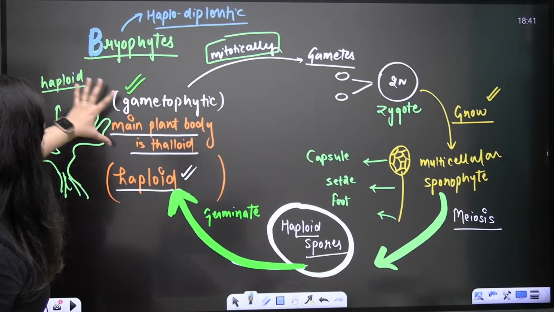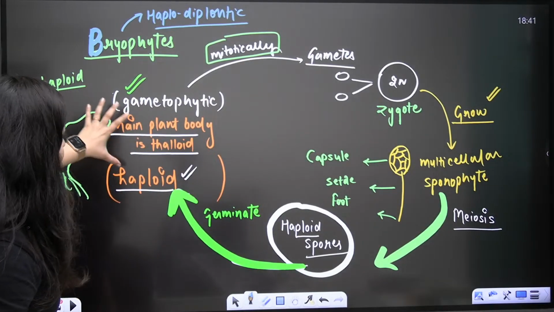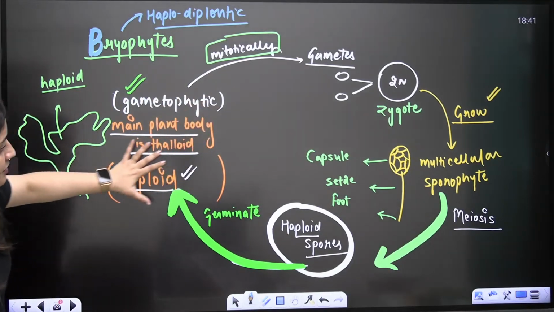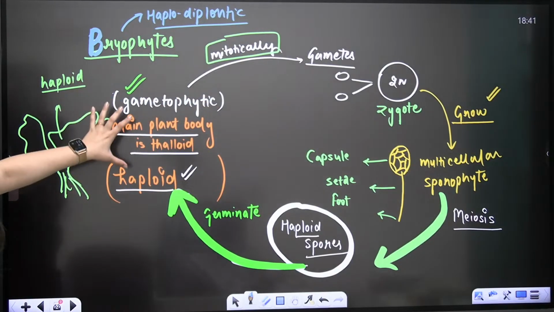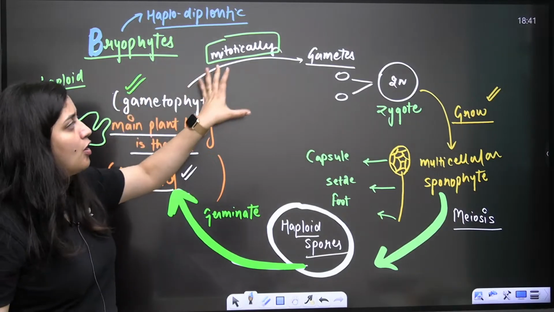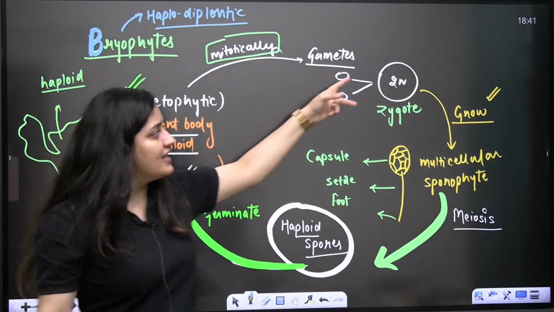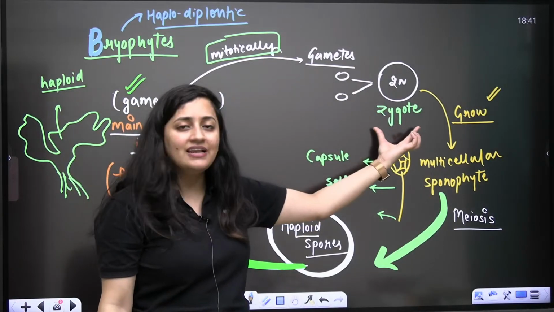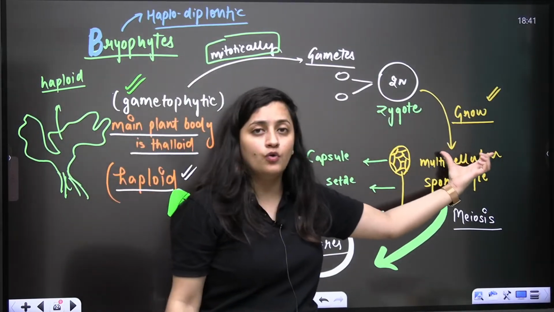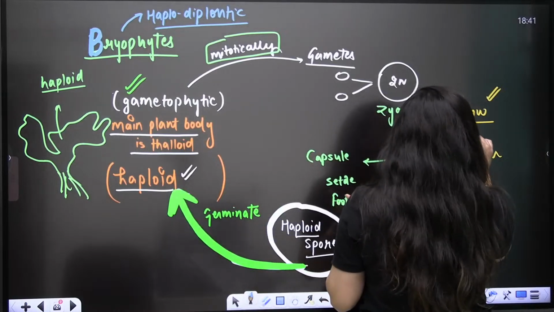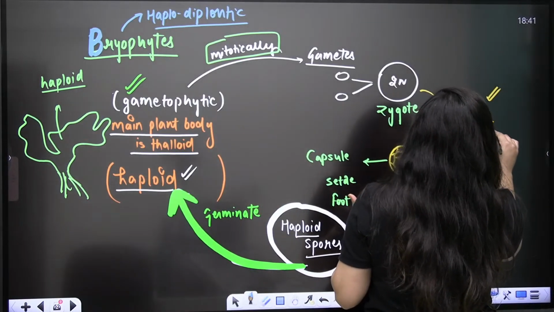So here you can see the main plant body is thalloid, thallus-like. So it is the gametophytic phase which is dominant, which is independent, which is photosynthetic. Now mitotically this gametophyte will form the gametes. Now these gametes will fuse together. We will get the zygote. The zygote will grow here. How will it grow? It will grow mitotically. It will increase its cell number.